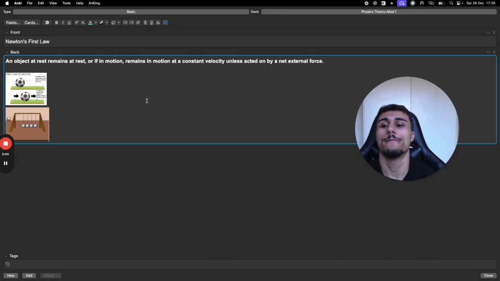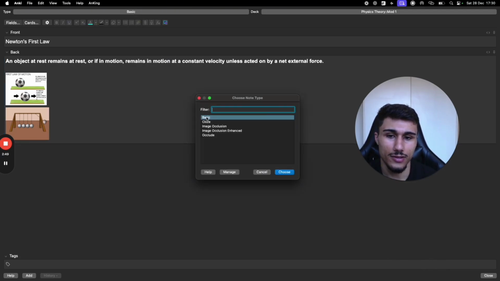That's my first card. Now, there's 3 card types you can use. Notice how this is basic, by the way. I didn't tell you that. You can have basic, you can have cloze, you can have image occlusion enhanced. For each concept, I want you making 3 cards. Now, I can only give you recommendations. There's no one size fits all way to use Anki, but as long as you are utilizing each of these 3 card types, basic, cloze, and image occlusion enhanced, then you are fine. No matter how you do it, you're fine. So I'm going to show you how I would do that for Newton's first law, and then I might even put in the second and third law and show you how I would do a group of laws, just to give you some examples.